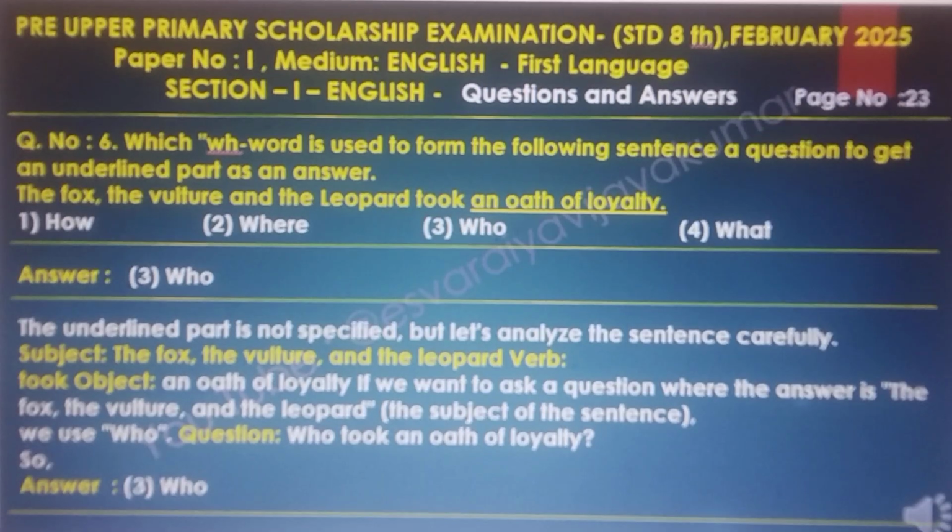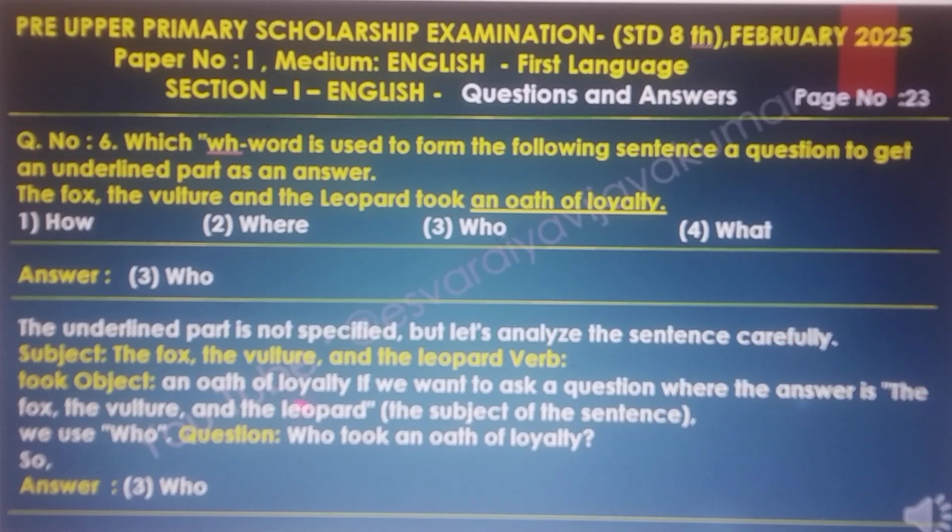Question number 6. Which WH word is used to form the following sentence as a question to get the underlined part as the answer? The underlined part is: the fox, the vulture and the leopard. The answer to this question is option 3, who. The underlined part is not specified, but let's analyze the sentence carefully.